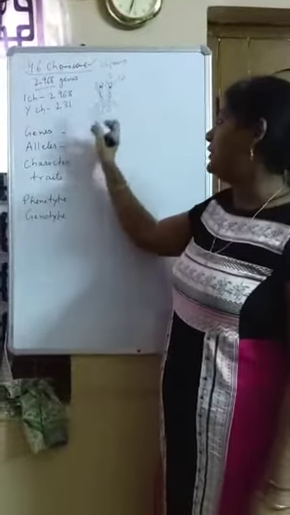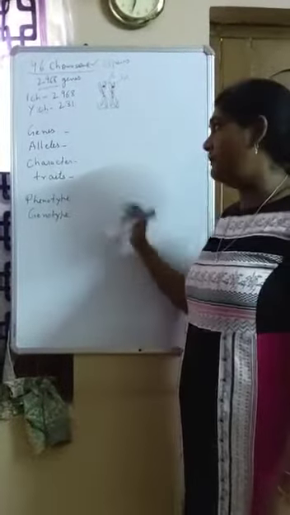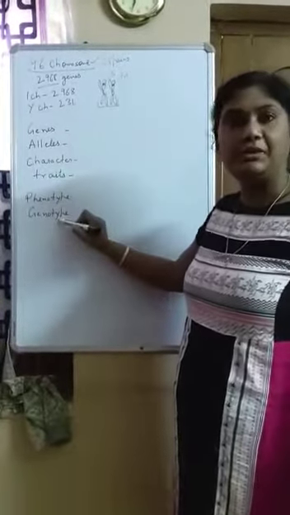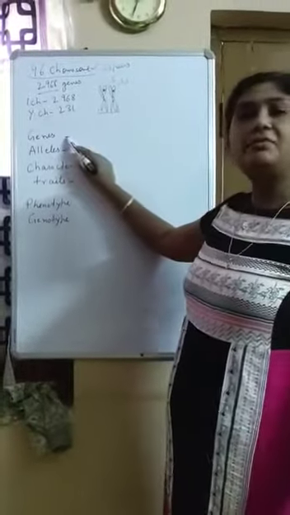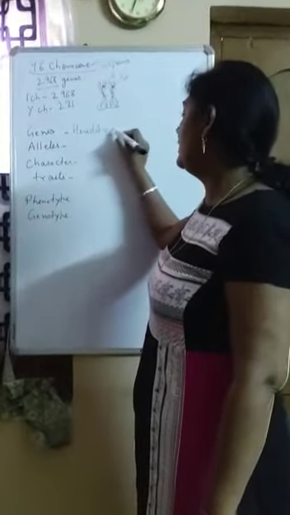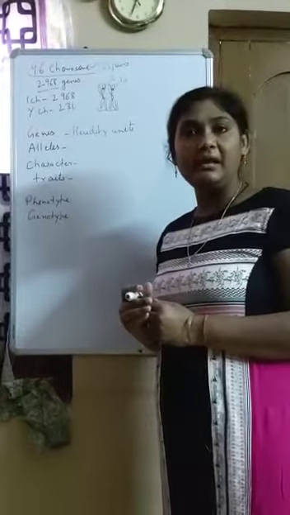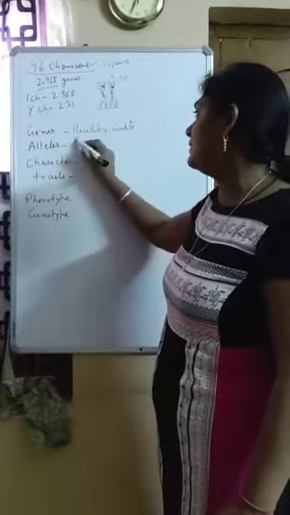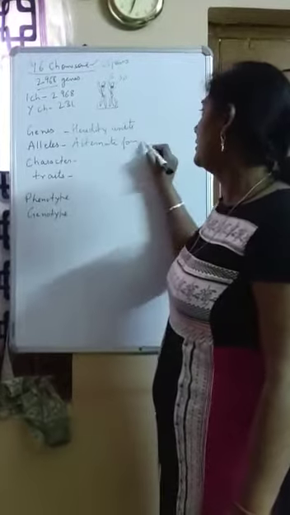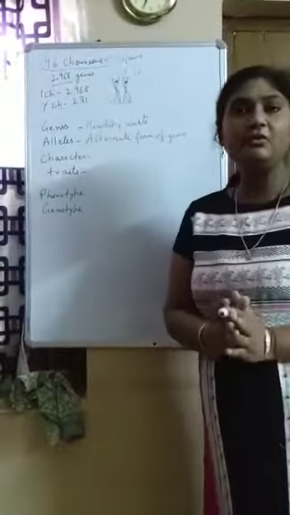Now, children, these are a few new terms which we need to know before we actually go to Mendel's law. Genes we already know, alleles, character, traits, phenotype, genotype. Genes, as I told you, are the hereditary unit. They are the units which pass from one generation to another. Now the alternate form of genes is called alleles. Alternate form of genes means, let me explain with an example.